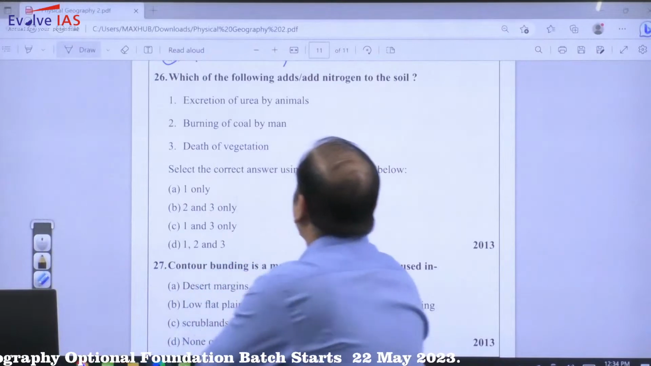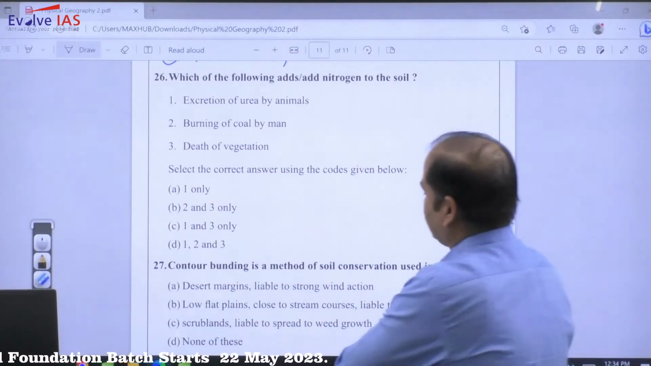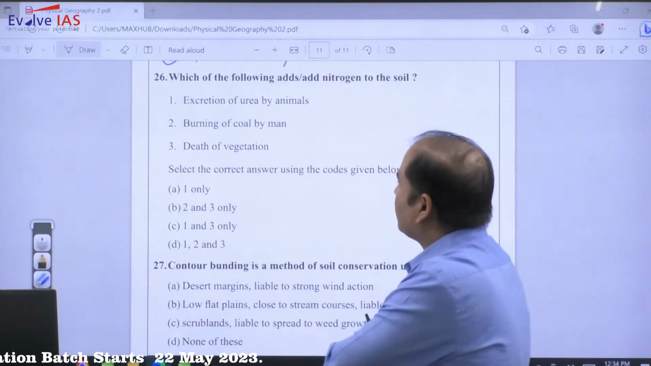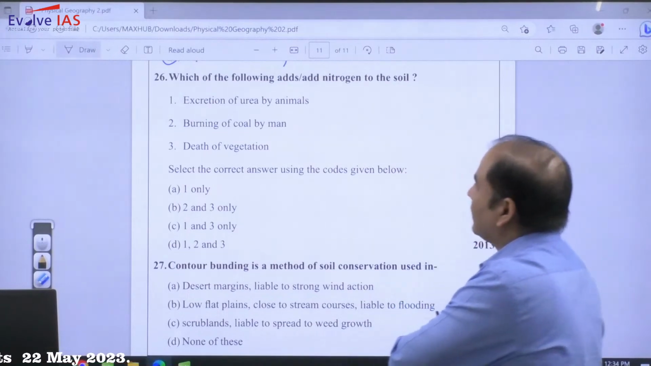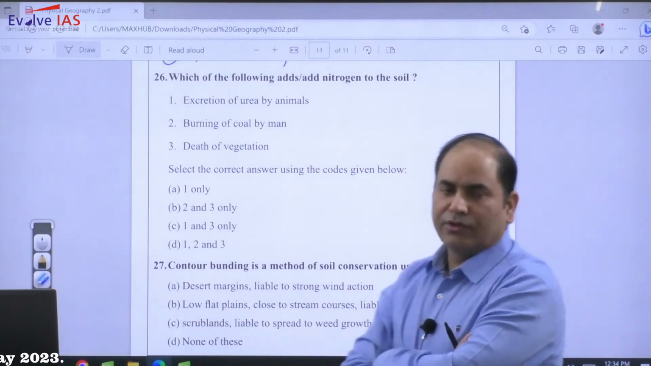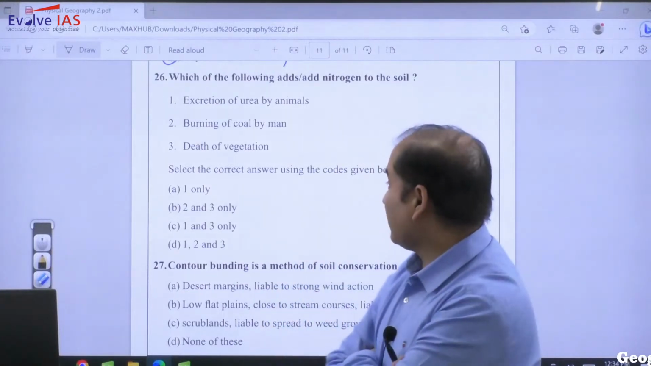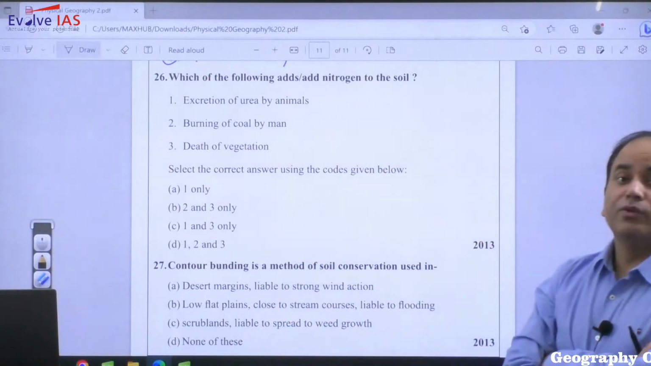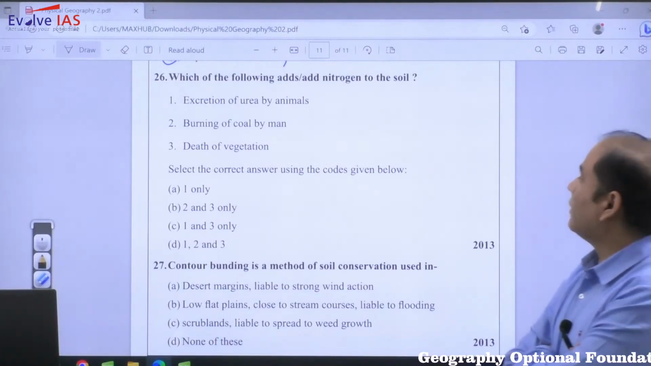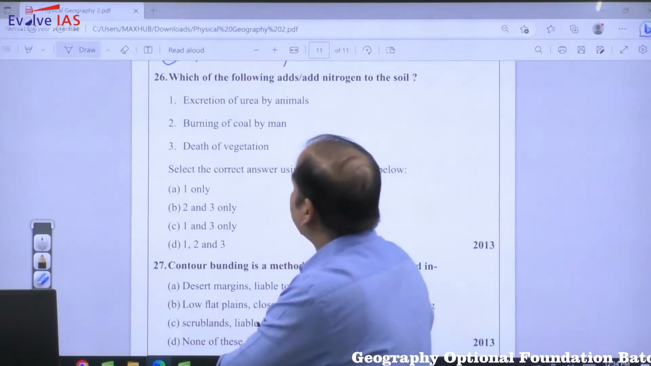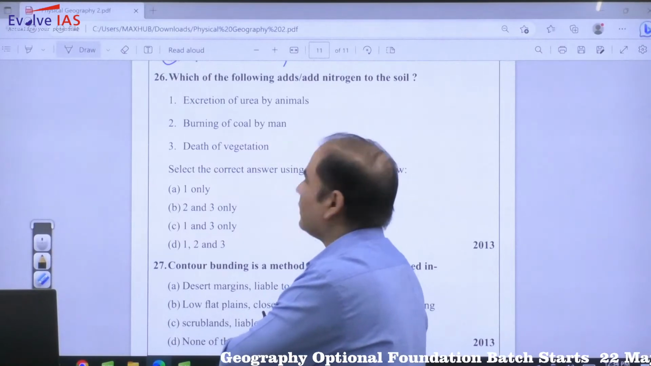Moving to the next. Which of the following adds nitrogen to the soil? Now, as far as the adding of nitrogen is concerned, excretion of urea by animals. So animals excrete the urea, through that there will be an addition of nitrogen. Then nitrogen fixation happens through the death of vegetation. So some of the weathering, death of the vegetation, decomposition of the leaves, through that also it happens. Burning of coal has no role in the nitrogen.